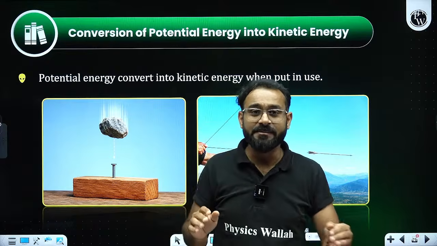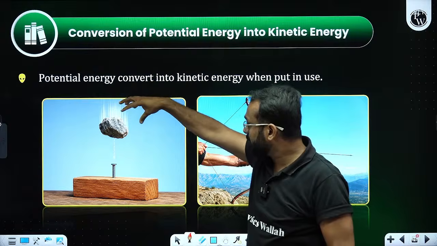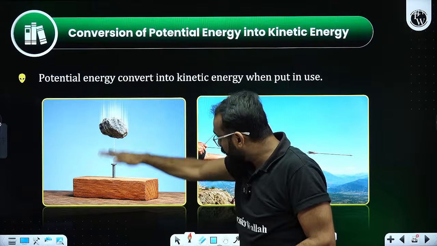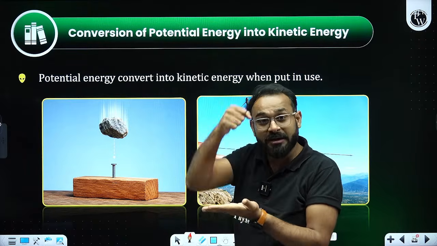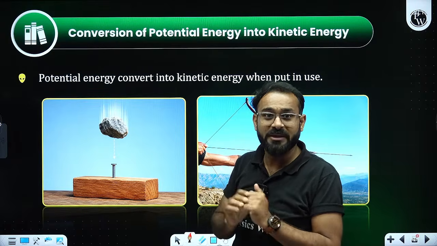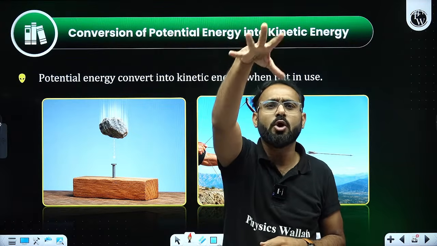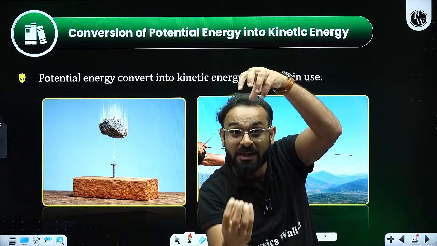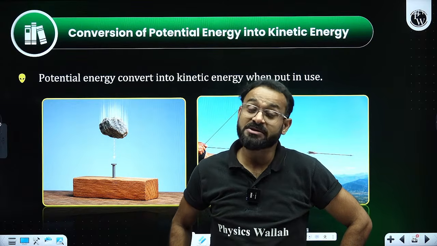The answer is quite simple. If there is a big stone falling on a wooden block, with an iron nail in it, what is going to happen? Sir, the iron nail will penetrate into the wooden block. Right, this is going to happen. So what exactly has happened? When the stone was dropped from height, it was possessing potential energy, but while moving in the air, it possessed kinetic energy.